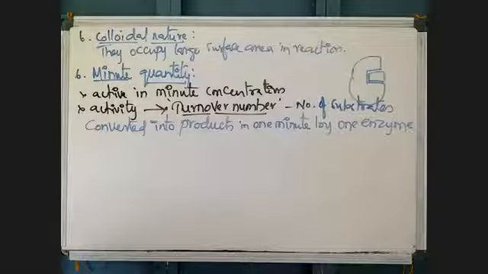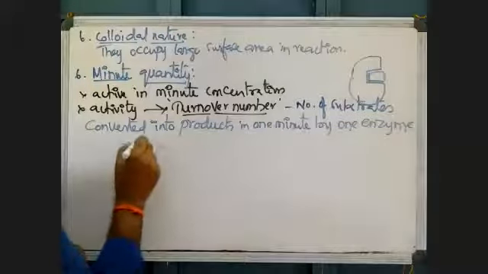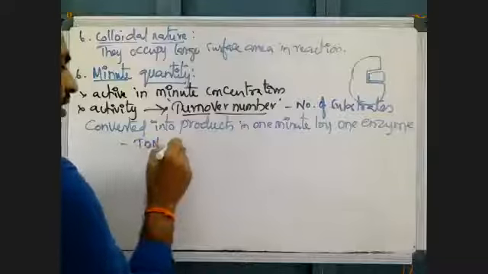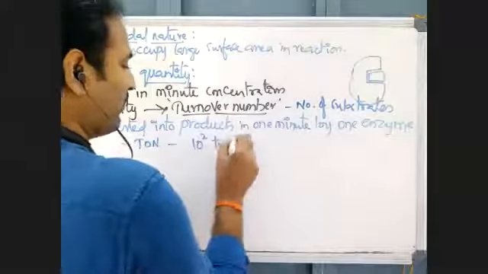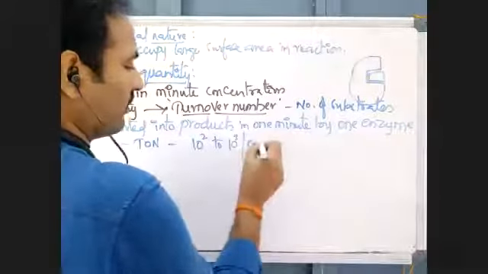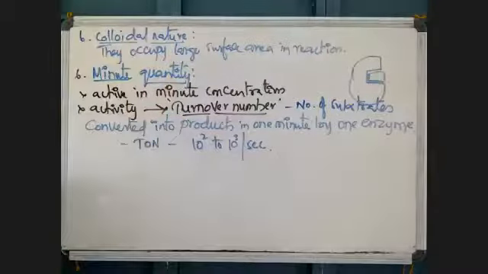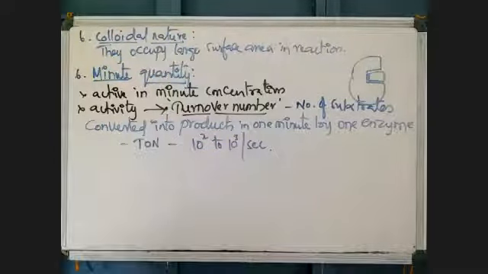That is called the enzyme turnover number. This turnover number varies from 10 power 2 to 10 power 3 per second. That means within 1 second they can convert 100 to 1000 substrates.